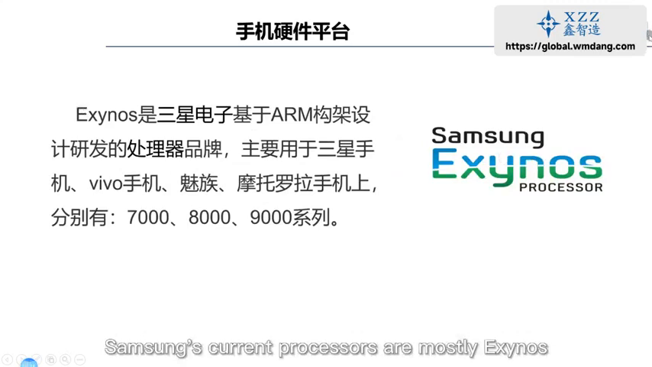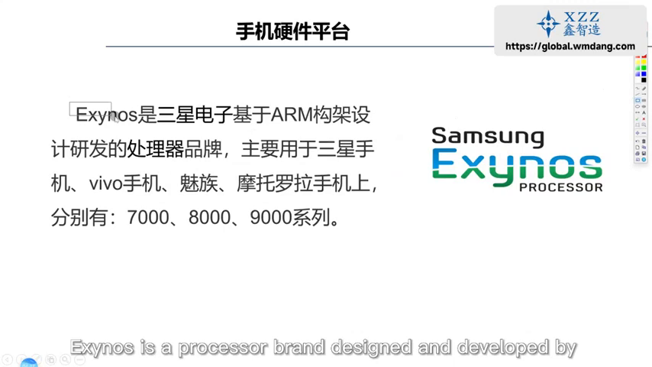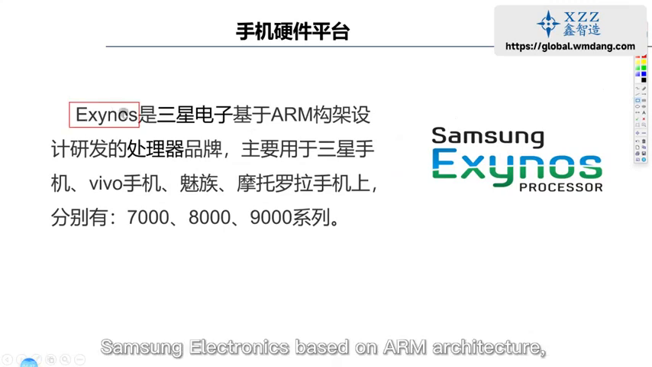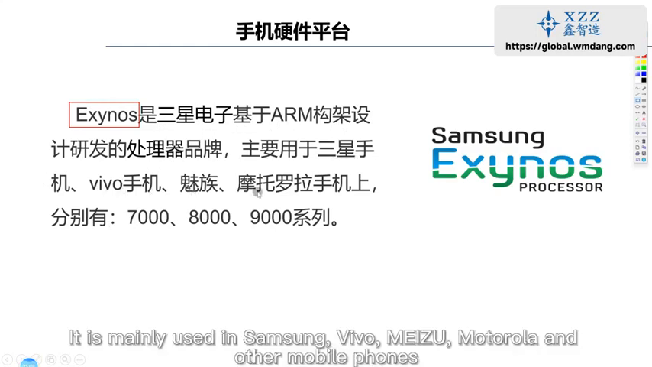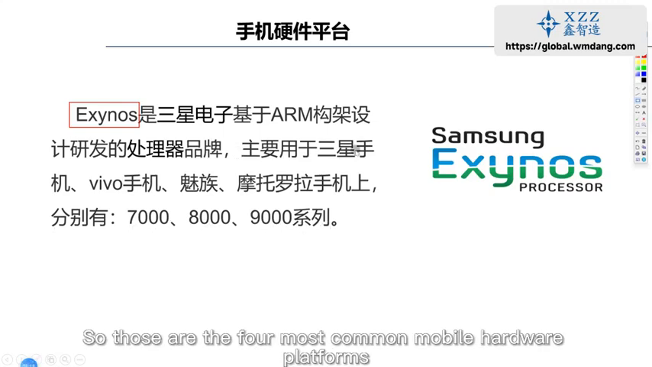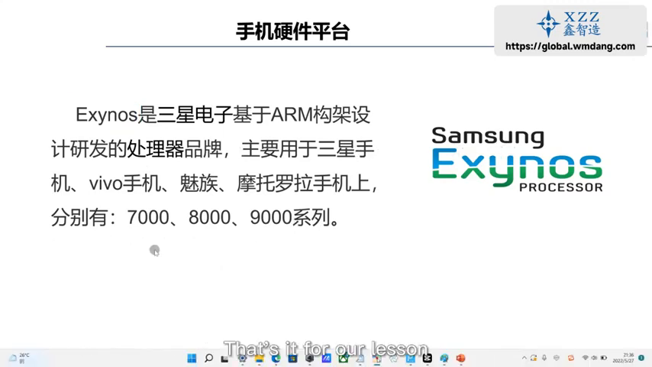Samsung's current processors are mostly Exynos. Exynos is a processor brand designed and developed by Samsung Electronics based on ARM architecture, including the 7000 series, 8000 series, and 9000 series. It is mainly used in Samsung, Vivo, Meizu, Motorola, and other mobile phones. So those are the four most common mobile hardware platforms. That's it for our lesson.